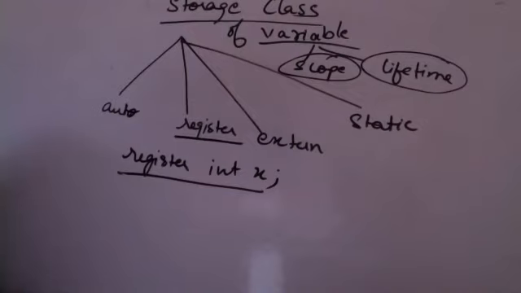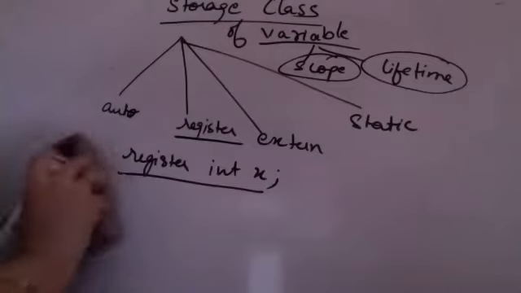Now, the lifetime of a variable is the entire program. In this case, not the block, the lifetime of the variable is the entire program. Till the program is running, the lifetime of the variable exists, but the scope is only the block within which it exists. So let's come to extern variable.